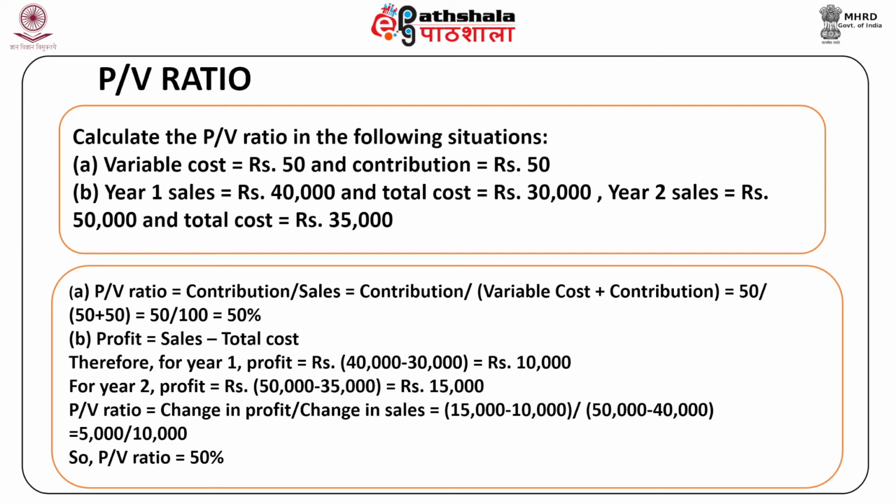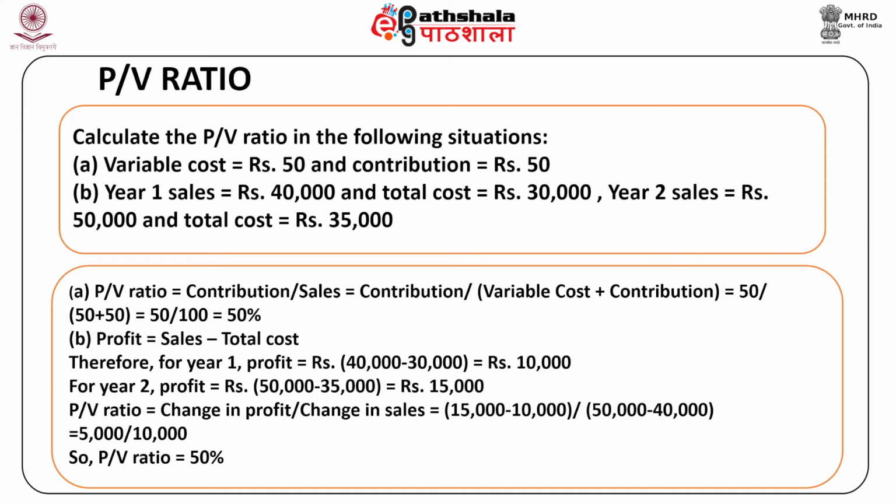The solution is, in case A, PV ratio is equal to contribution divided by sales, which will be equal to contribution divided by variable cost plus contribution, that is, it will be equal to 50 divided by 50 plus 50, which is equal to 50 divided by 100, that is 50%.